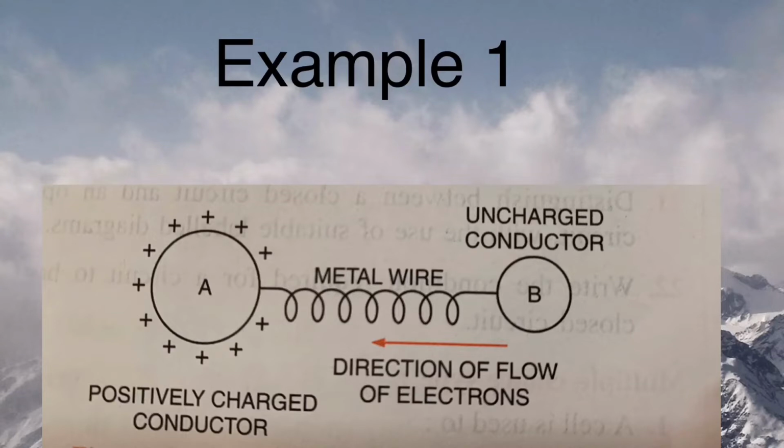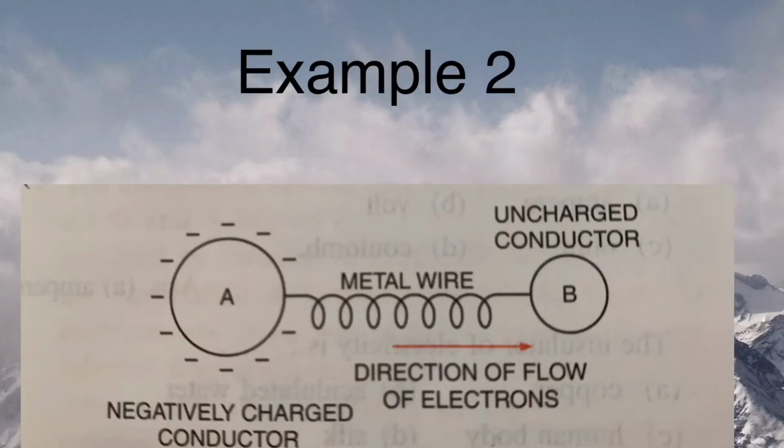Now electrons move from uncharged conductor B to charged conductor A to balance the deficit of electrons in the conductor A. This movement of electrons from conductor B to conductor A continues till both the conductors have equal concentration of electrons, or you can say that both the conductors acquire the same charge.